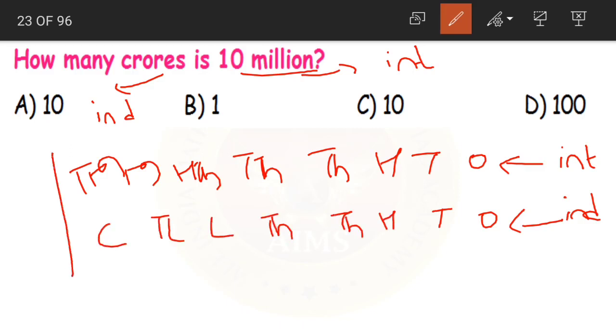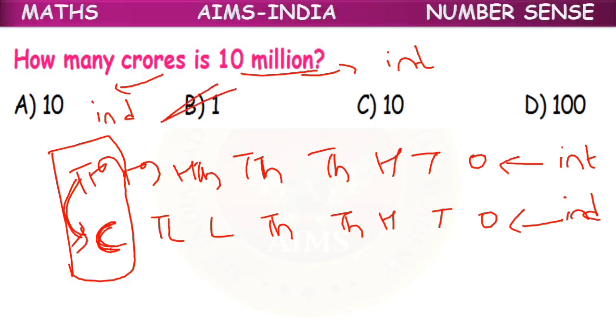Yes. So here we got our 10 million. 10 million is equal to how many crores, children? Only 1 crore. Yes, 10 million is equal to 1 crore. So option B, 1 is our correct answer.